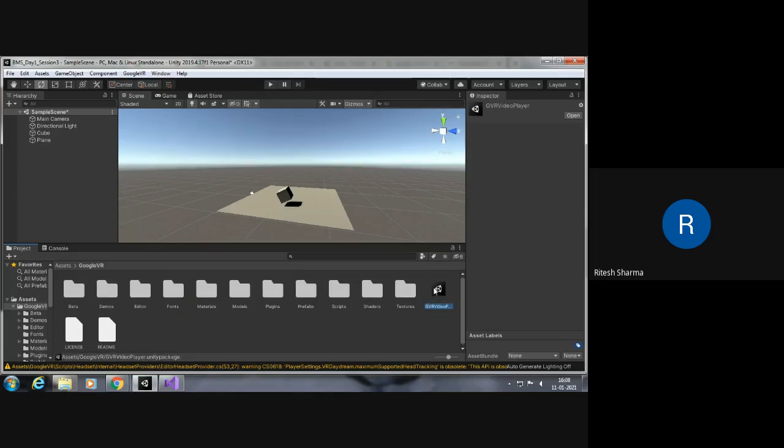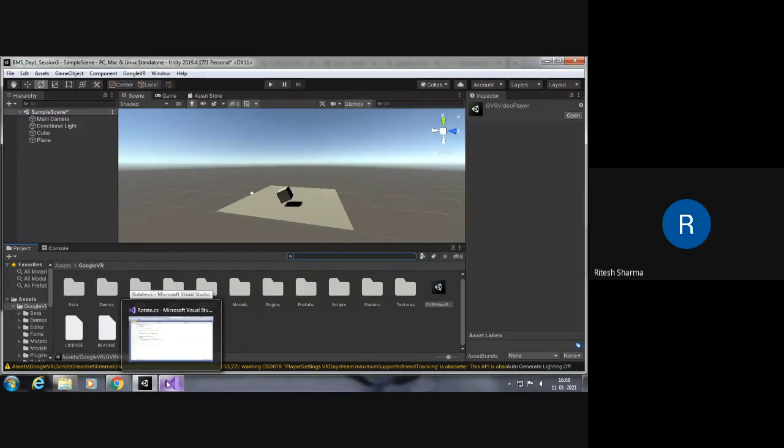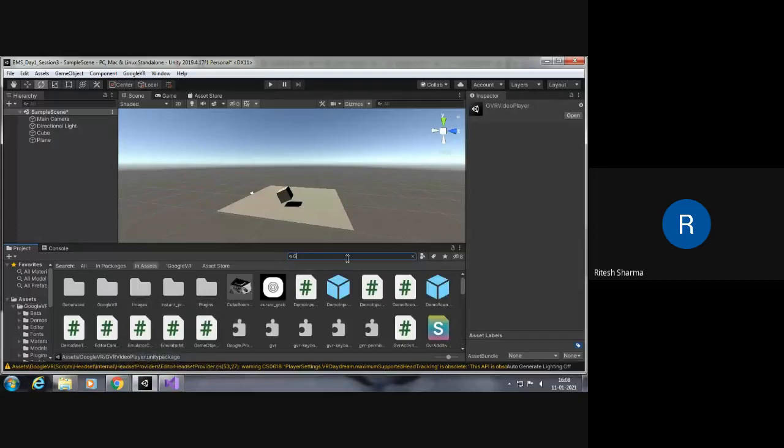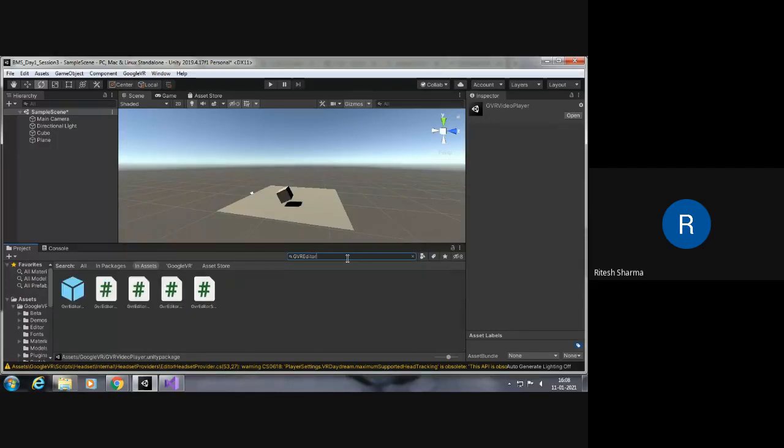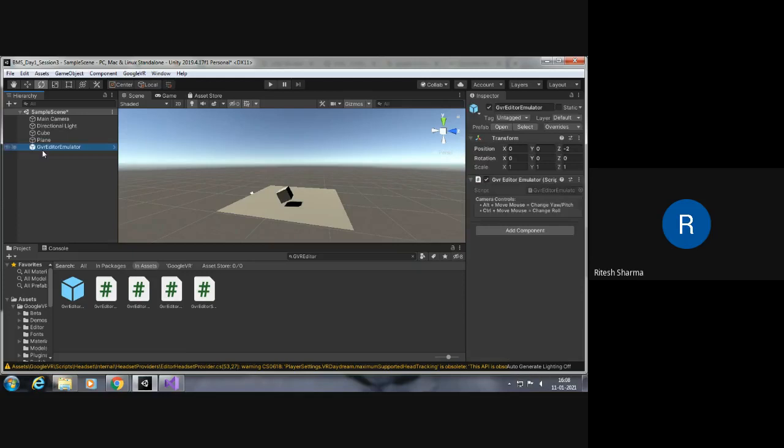This lens you can see in front of project. That's for searching. So I'll show you my screen. Yeah, here just type in GVR editor. Yeah, so the first cube that you are seeing there, drag and drop.